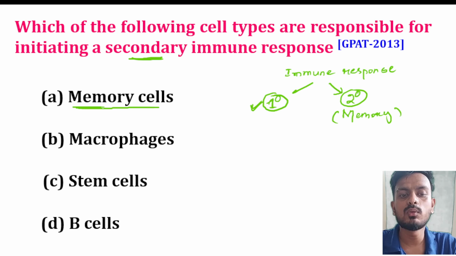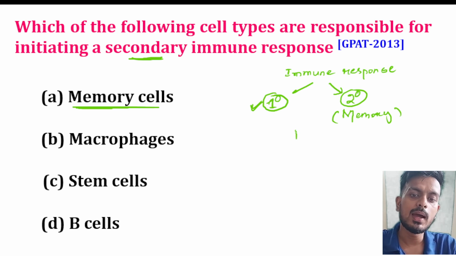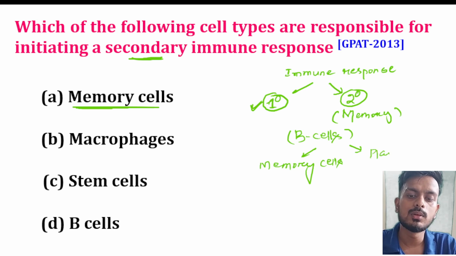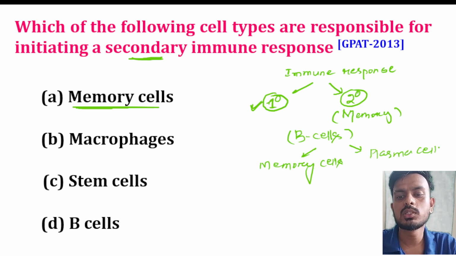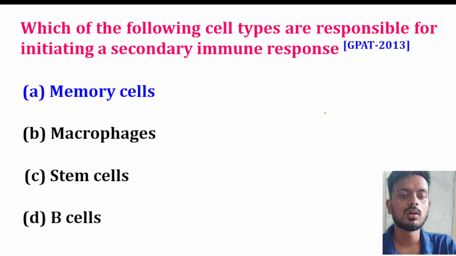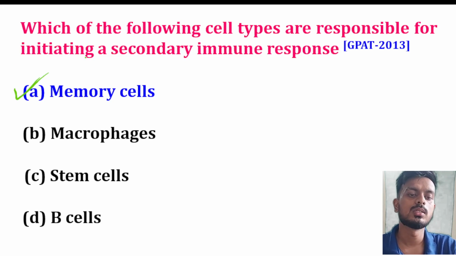What are memory cells? Memory cell is a part of B cells. B cells are a part of B lymphocytes. B cells have two types of cells: one is memory cell, and another is plasma cells. Plasma cells are responsible for the production of antibody, whereas memory cells are responsible for the secondary immune response. Here the correct answer is option A, memory cells.